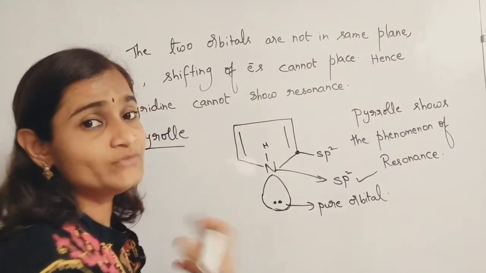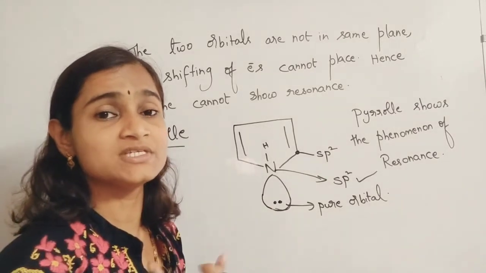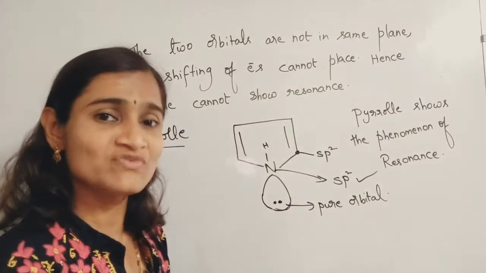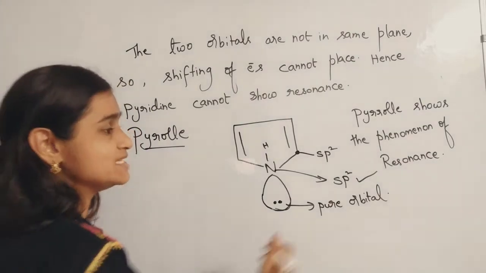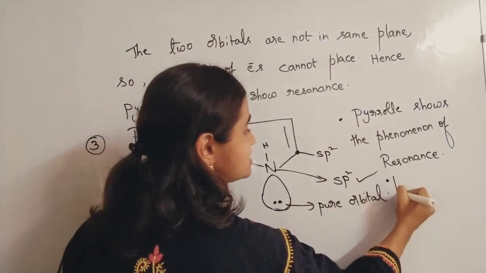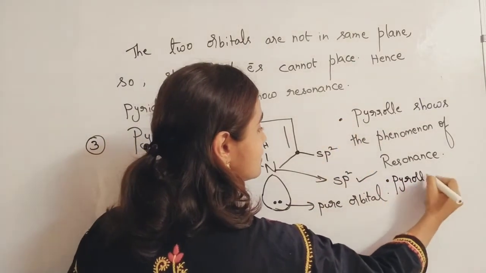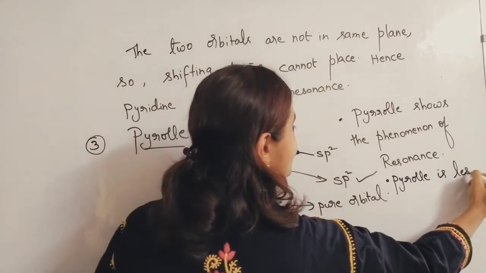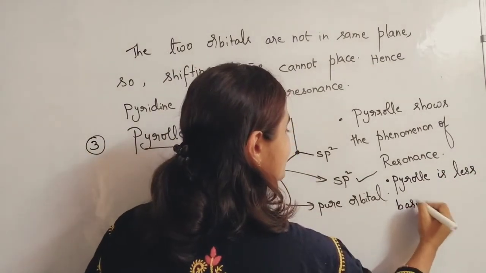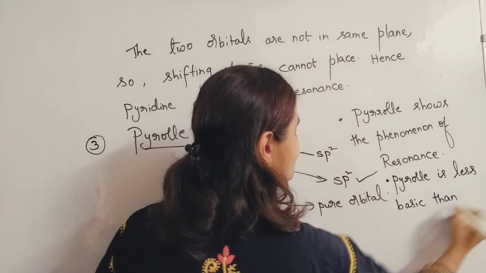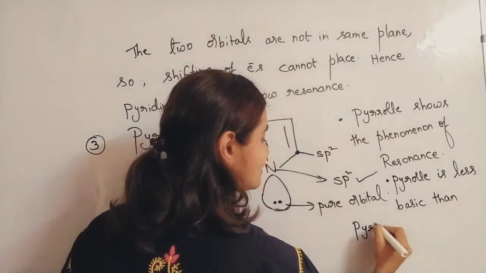That's why, if donation of that lone pair of electrons is less, the basic nature will be less. So pyrrole is less basic. Pyrrole is less basic than pyridine. Why, if they ask like that?